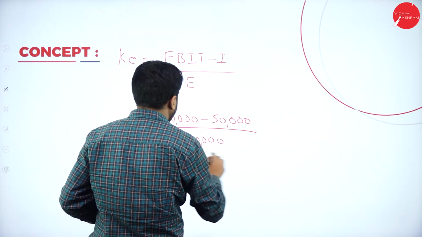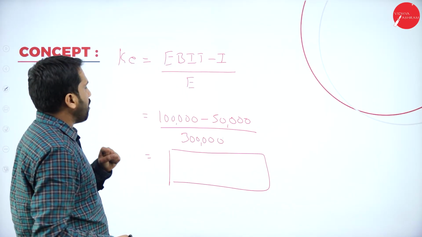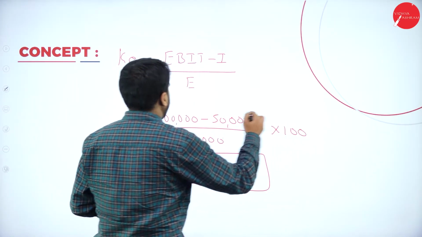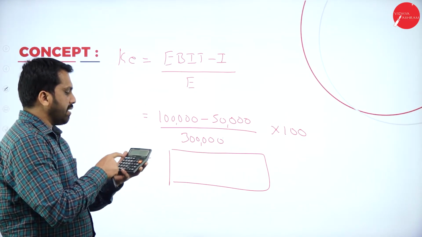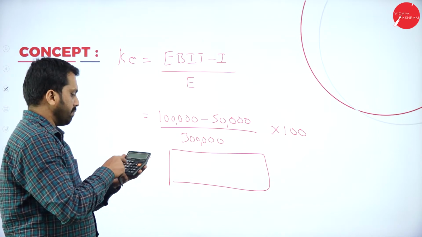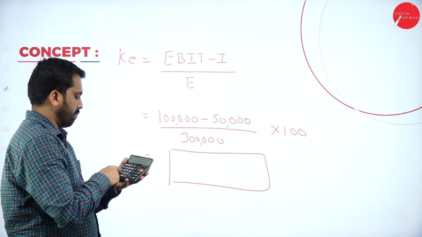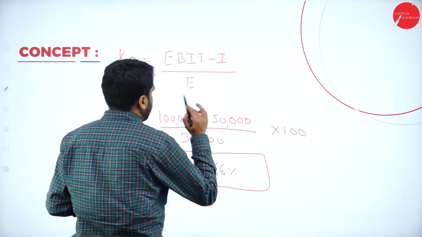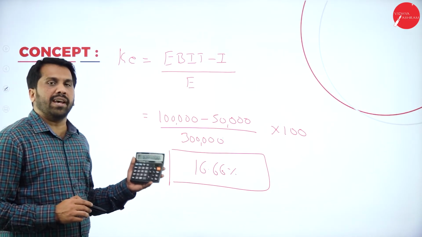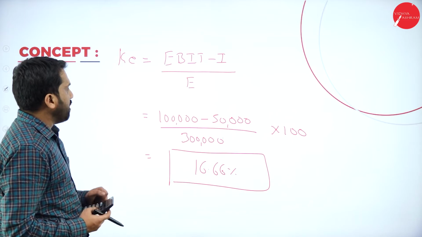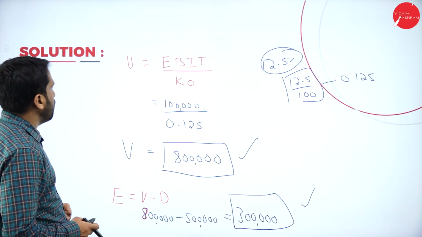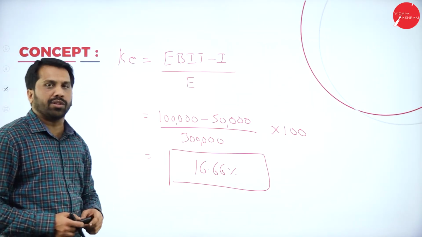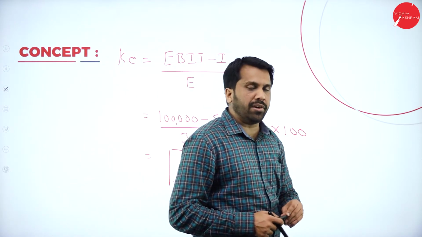Now calculate this. You will get your value of cost of equity. So the final answer should be multiplied with 100 because we will get the final answer in percentage. I got 16.66. Hope you are clear. This is all about your calculation. Now we're done with value, equity, and cost of equity. This is your 10-mark problem in your examination.